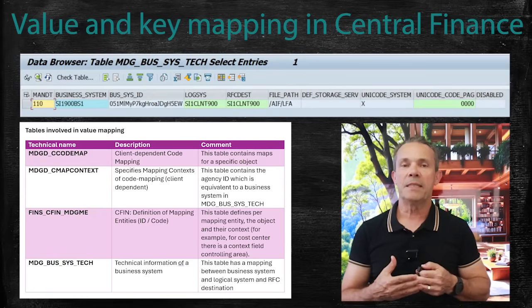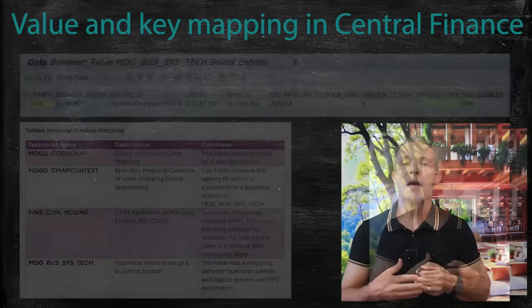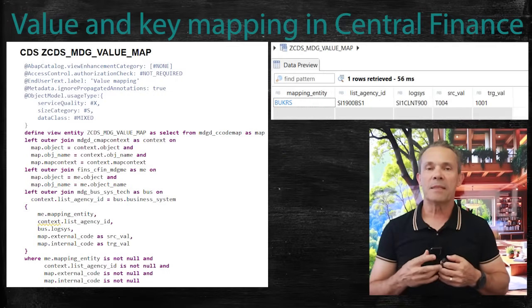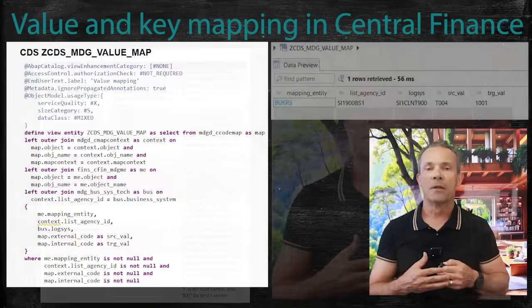Table MDG_CIS_BOS_TECH maps the business systems to RFC destinations and logical systems. A CDS view combining these tables shows the result as per these two images. In this CDS view, you have the mapping entity, for example, BUKRS for company code, agency ID that represents the business systems, the logical system, the source value, and the target value.